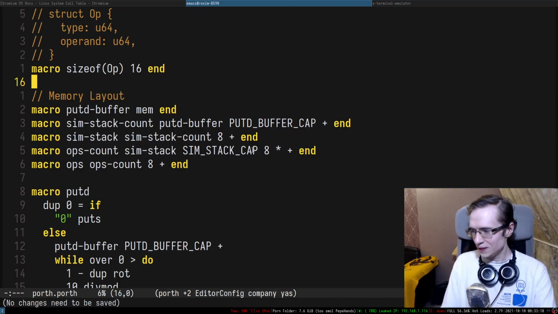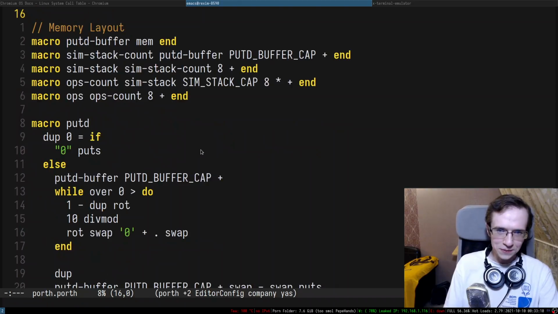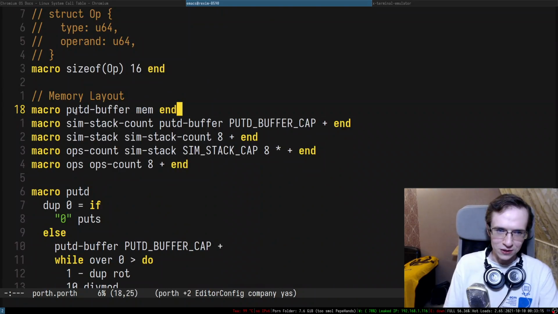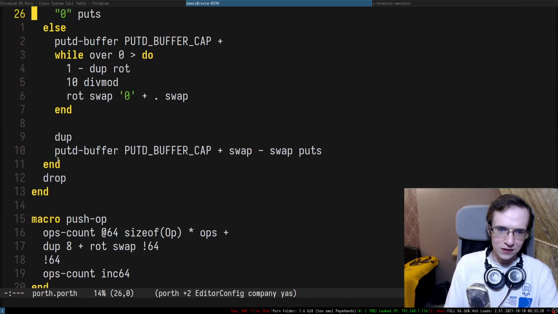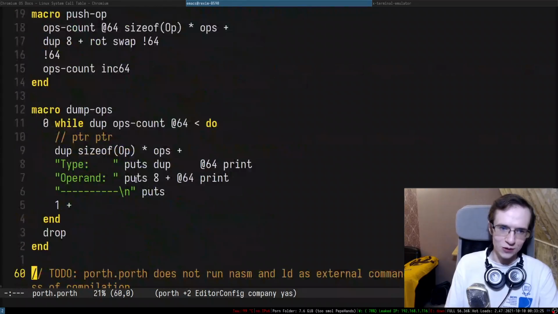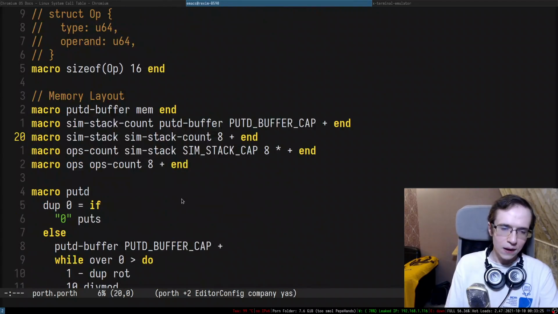Shit. All right. So didn't I make any mistakes? Okay, everything seems to be all right. Put D, stack counter, then that, and everything seems to be okay. So now we have a stack.